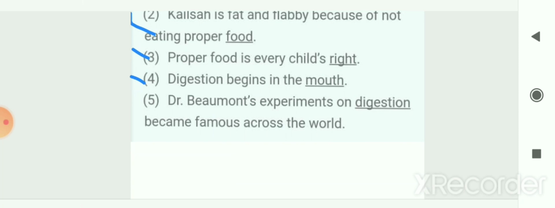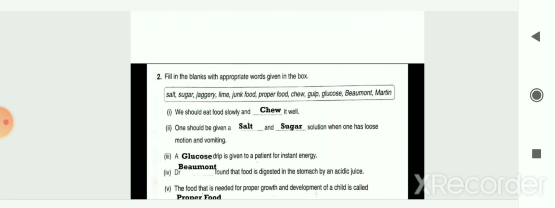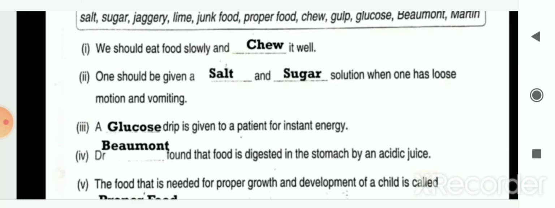The answer is mouth. Next blank, Dr. Beaumont's experiments on blank became famous across the world. So your answer is digestion. He performed the experiment on the process of digestion. So Dr. Beaumont's experiments on digestion became famous across the world.